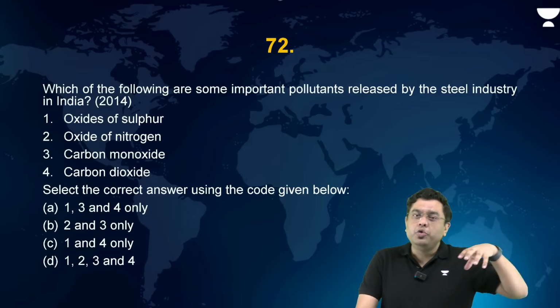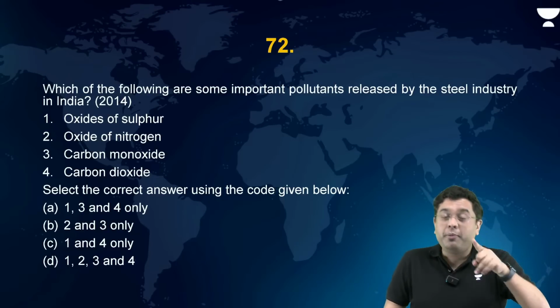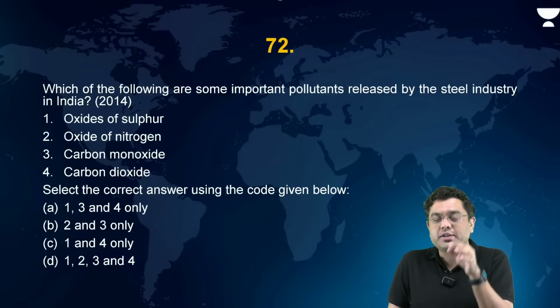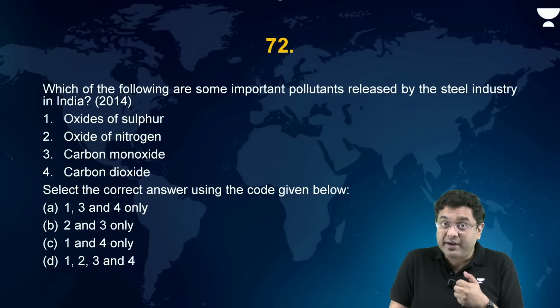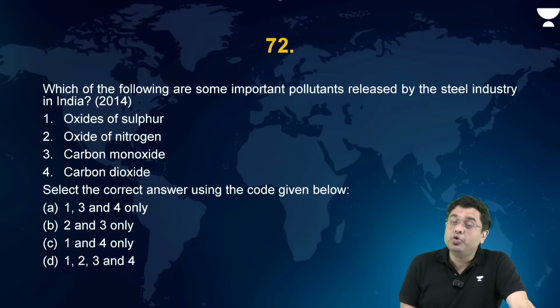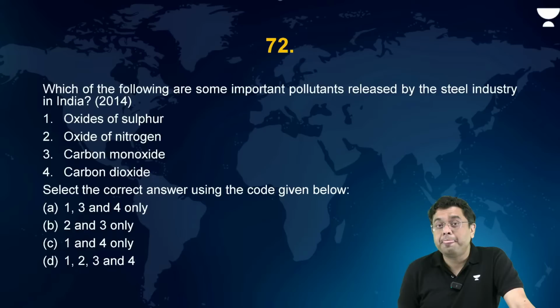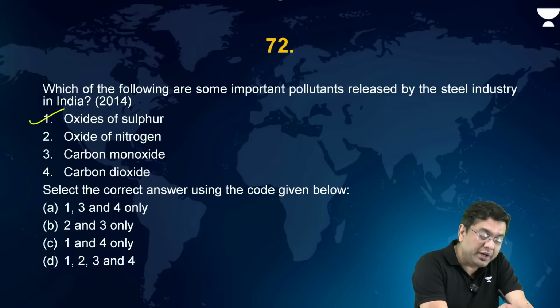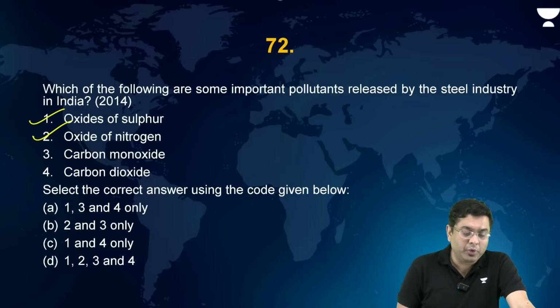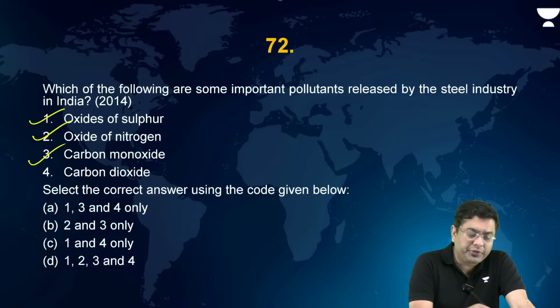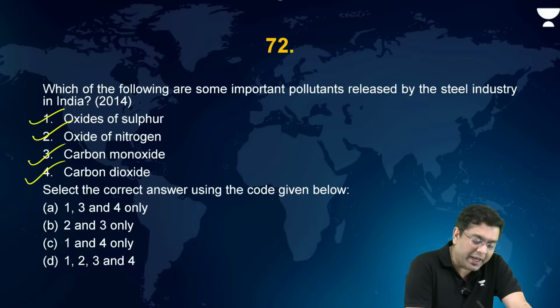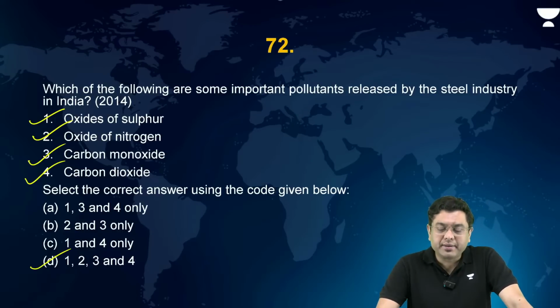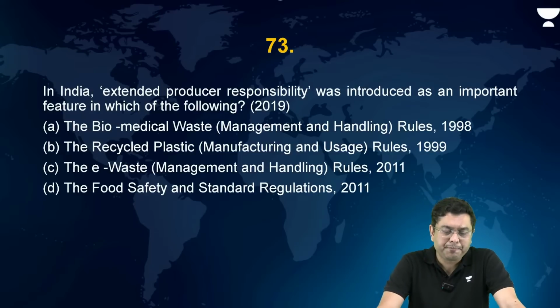That is why the European Union has decided to impose from 2026 the carbon border adjustment mechanism, a tax based on steel imports from countries like India, China, etc. The steel industry will lead to the emission of oxides of sulfur because there is burning of coking coal, and coal burning will always lead to a release of nitrogen and sulfur. Carbon monoxide is again produced during the process, and carbon dioxide is an outcome in the blast furnaces as well. So here again, all four are pollutants in the steel industry.